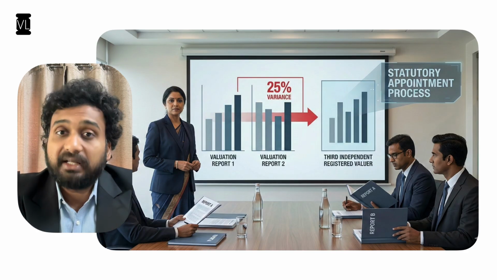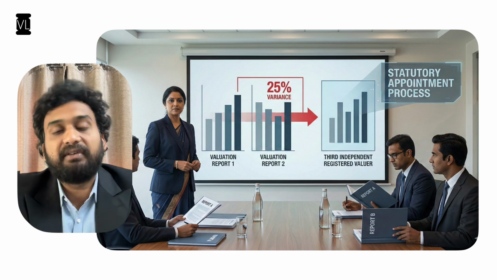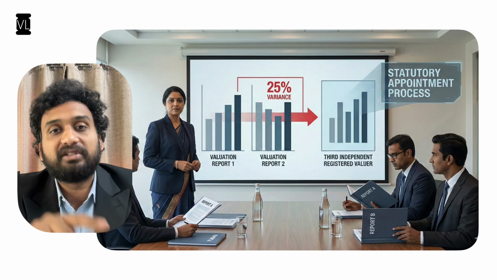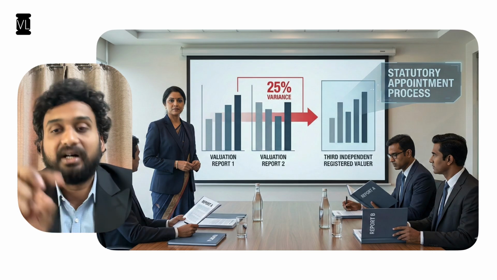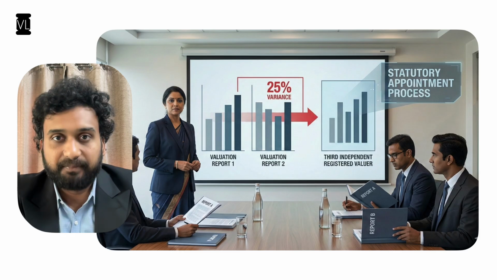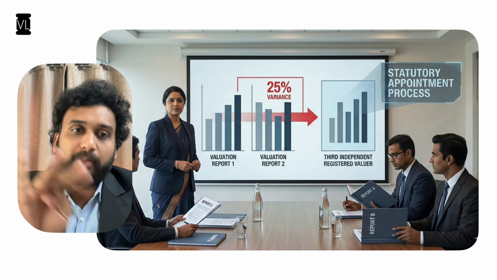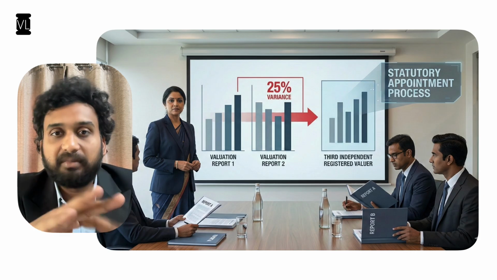That's all. But in a CIRP, a corporate insolvency resolution process, if there is a variation of more than 25% between the values ascertained by the two registered valuers in the same class of assets, then the RP shall mandatorily appoint a third registered valuer, which is mandated under the regulations. And once you appoint a third registered valuer, even then there may be a difference of more than 25% between each of them.